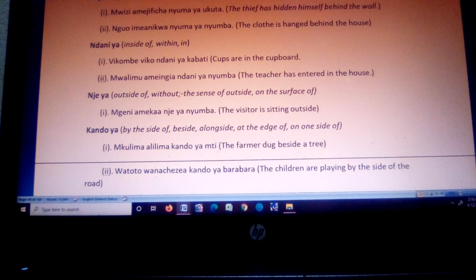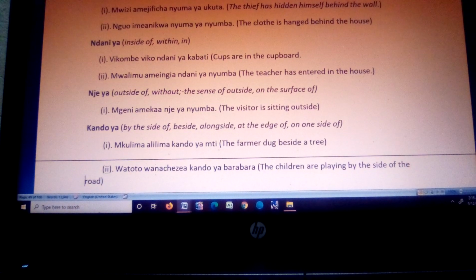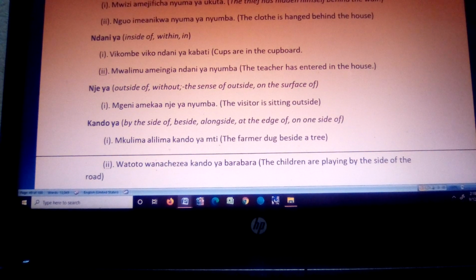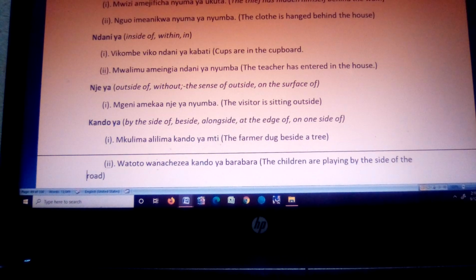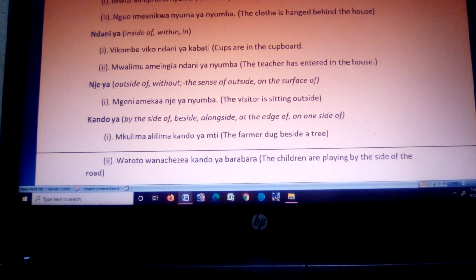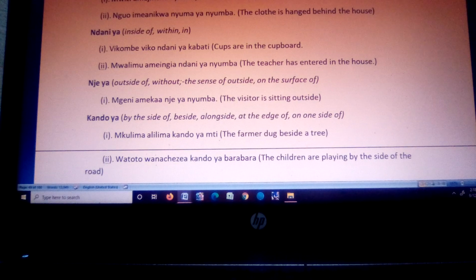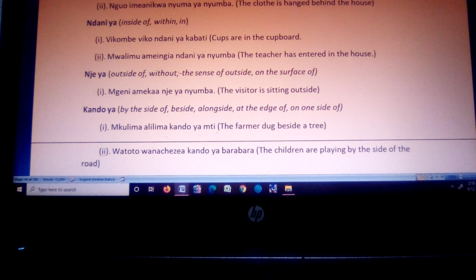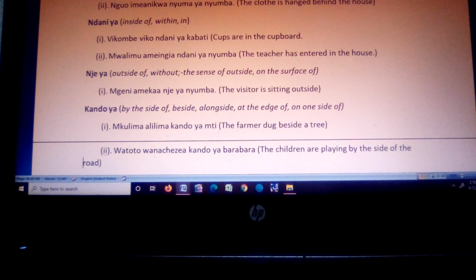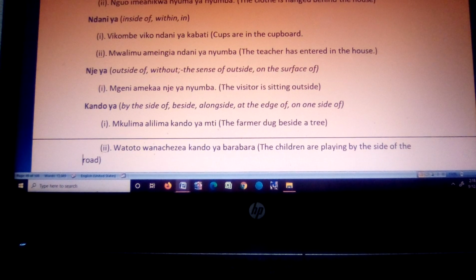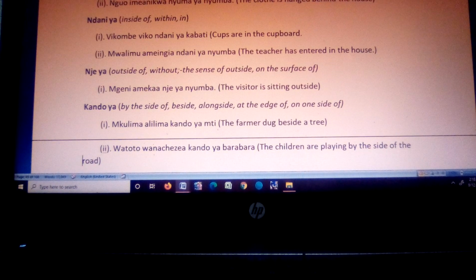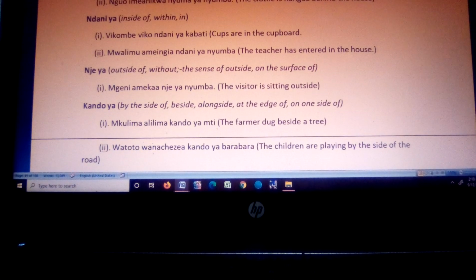We have kando ya. It means by the side of. It can also mean besides. It can also mean alongside. It can also mean at the edge of. It can also mean on one side of. For instance, we have mkulima alilima kando ya mti. The farmer dug beside a tree. Watoto wanachezea kando ya barabara. The children are playing by the side of the road or by the roadside.